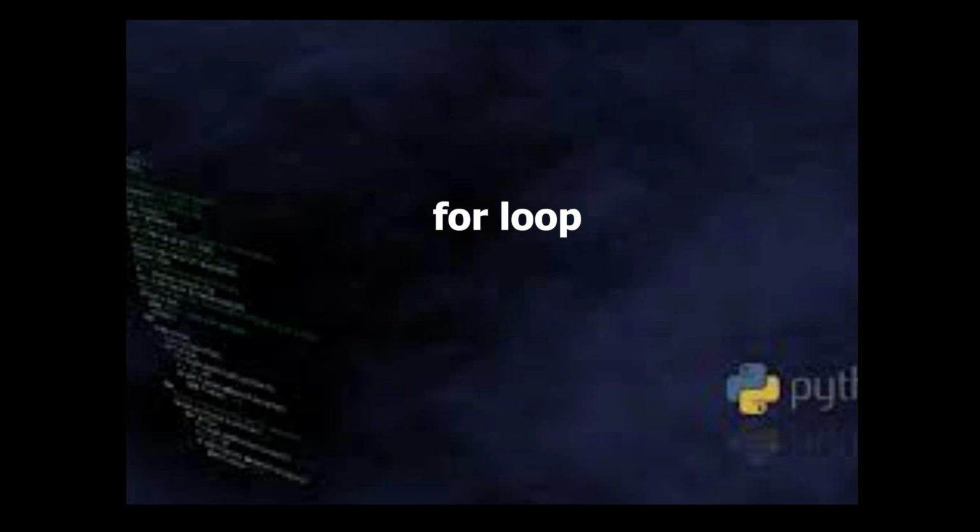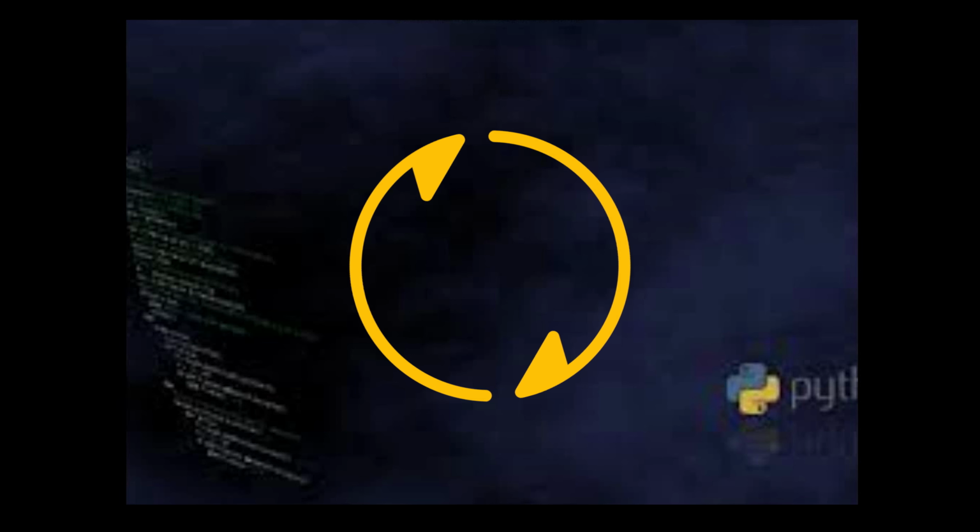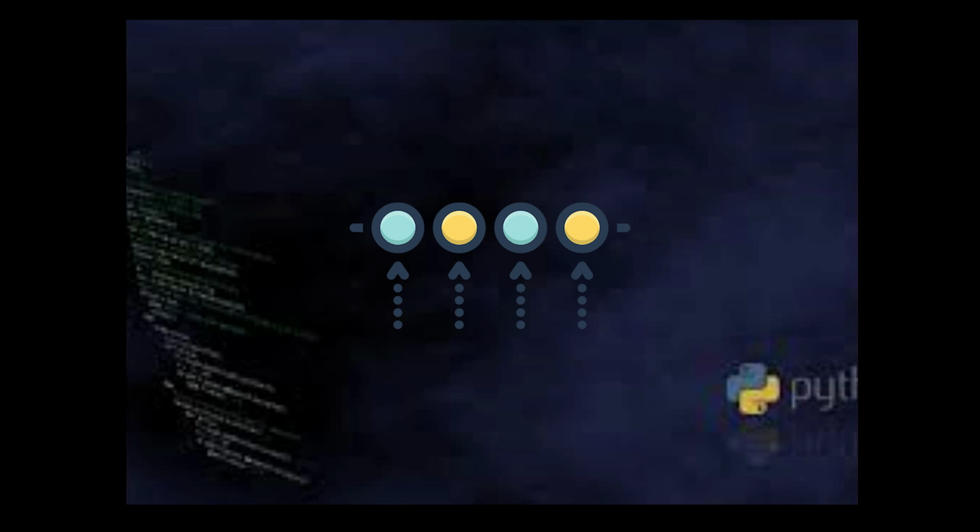Now, for loop in many other languages is generally used when the number of times the repetition is to be done is known. But in case of Python, for loop is used for repeating the statement or a group of statements for each element in an iterable object.